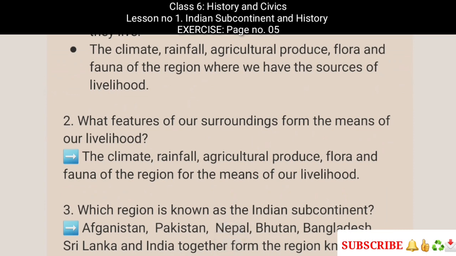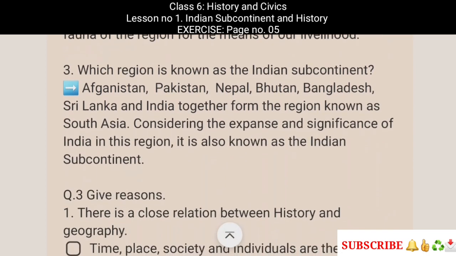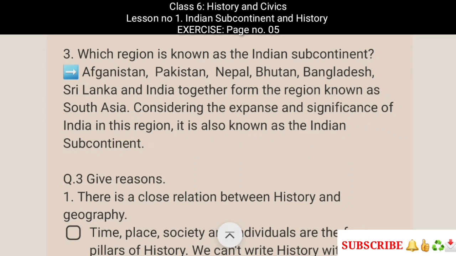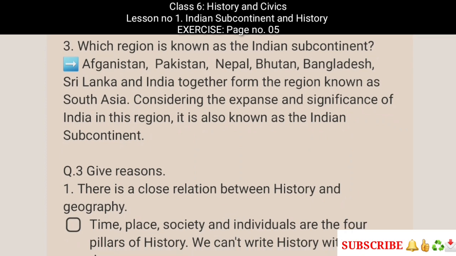2. What features of our surroundings form the means of our livelihood? The climate, rainfall, agricultural produce, flora and fauna of the region form the means of our livelihood. 3. Which region is known as the Indian subcontinent? Afghanistan, Pakistan, Nepal. Considering the expanse and significance of India in this region, it is also known as the Indian subcontinent.